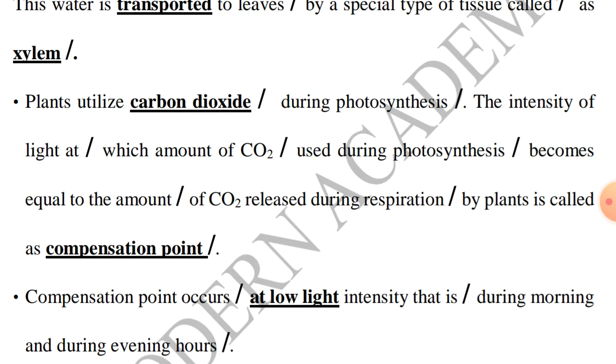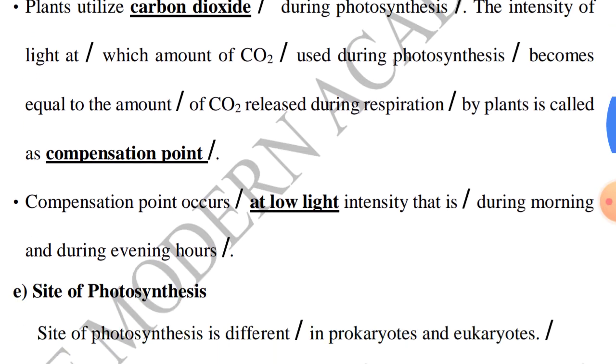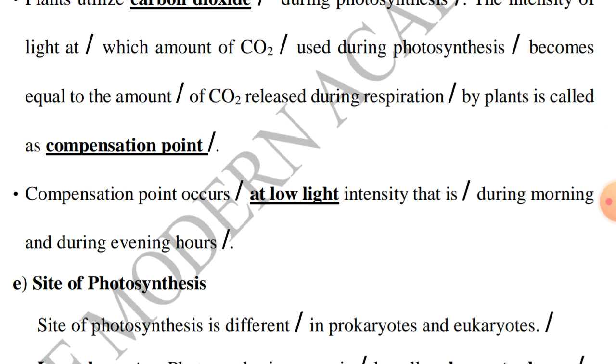Compensation point occurs at low light intensity, that is during morning and evening hours. So when the compensation point is reached, it may be in the morning session or the evening session, because only at that time is the light very low. That is why, if the compensation point is low, it means it may be morning or evening time.